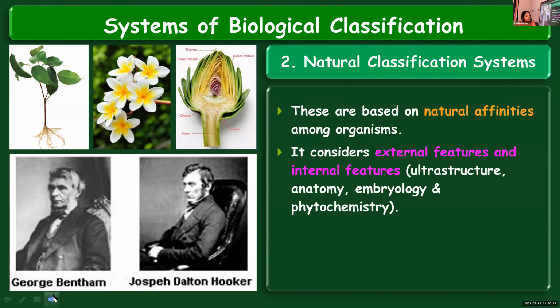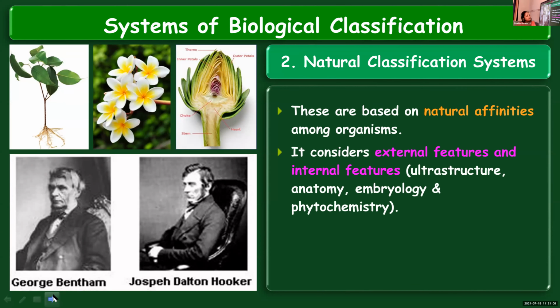In the previous one, superficial features were taken into consideration, but in the natural system of classification, not only the external features but also the internal features, the ultrastructure, were considered. Ultrastructure means the fine structure. The anatomy, embryology, phytochemistry, all the different internal features were taken into consideration.